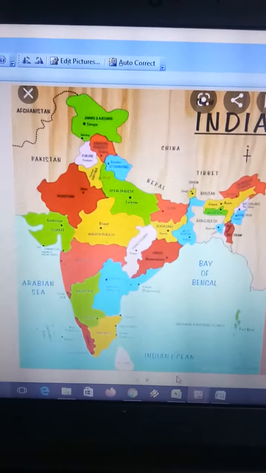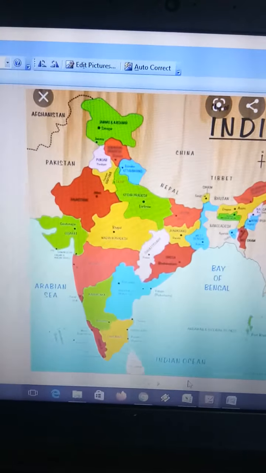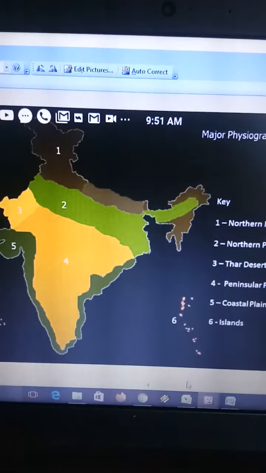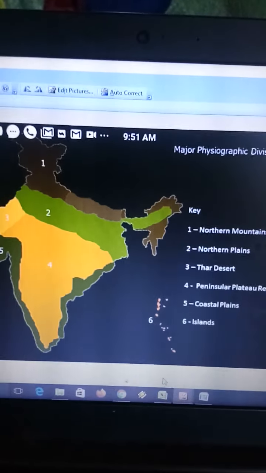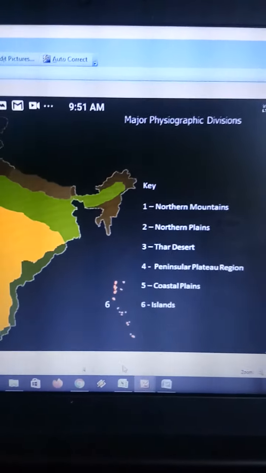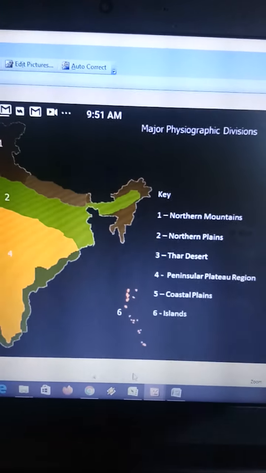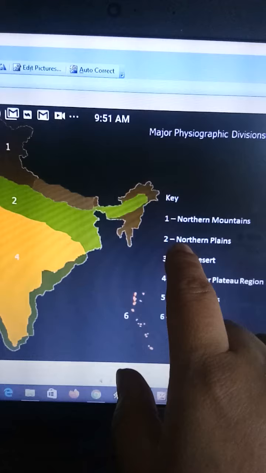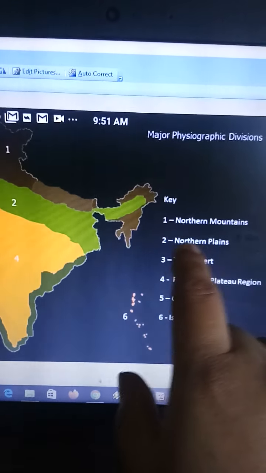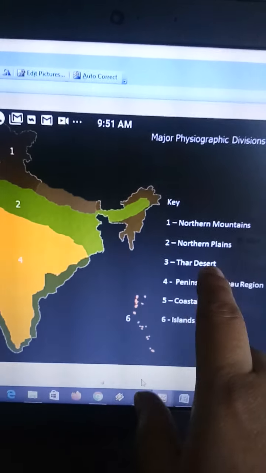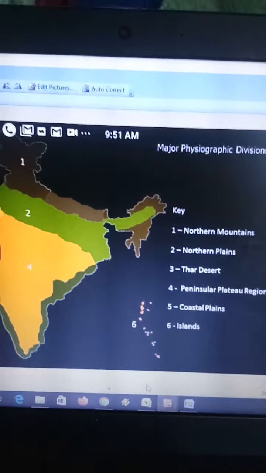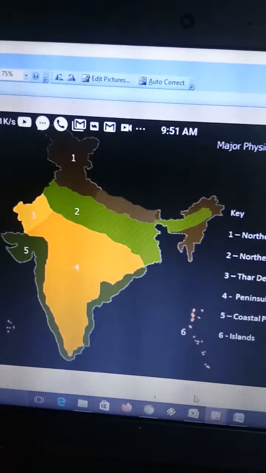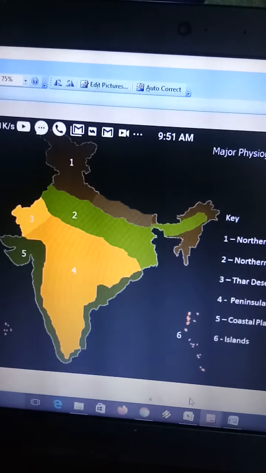Now let's talk about the geographical features of India. See here, there are northern mountains, northern plains, the Thar Desert, Peninsular Plateau region, coastal plains and islands. So let's see the places of these.